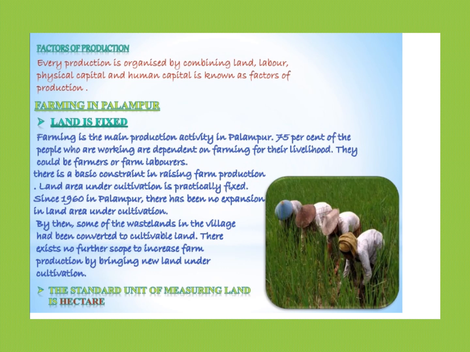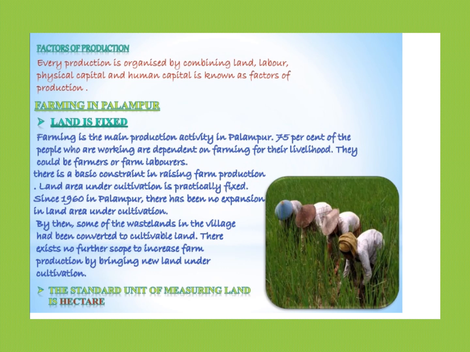75% of the people who are working are dependent on farming for their livelihood. They could be farmers, meaning they have their own farm, or they could be farm laborers. That means they will be working on somebody else's farm. There is a basic constraint in raising farm production. Why? Because the land under cultivation is fixed.